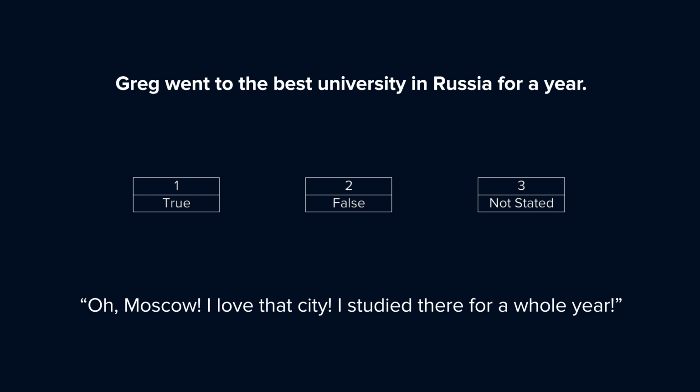Guys, this is a typical case of a not stated option. Yes, Greg studied in Russia. Yes, he did that for a year. But we have no idea what kind of an educational institution he went to. Maybe it was the best university. Maybe it was a school or just some courses. We just don't know. And when we don't know, we choose 3, not stated, because nothing in the audio contradicts or proves the statement in the task.